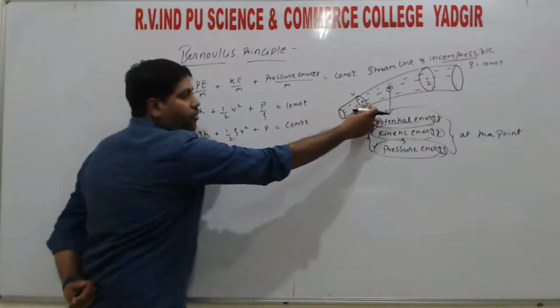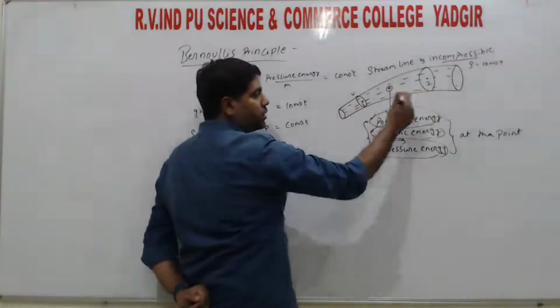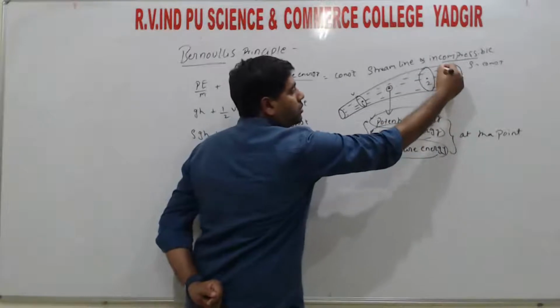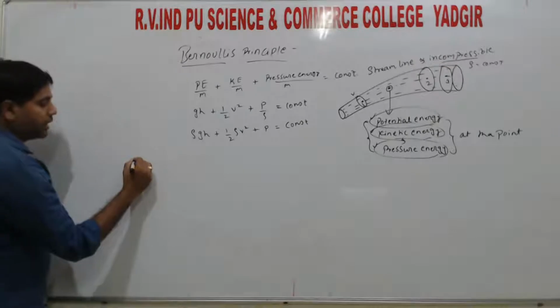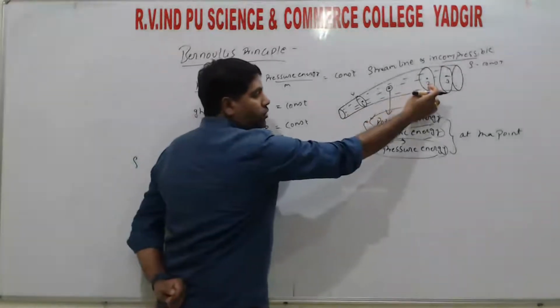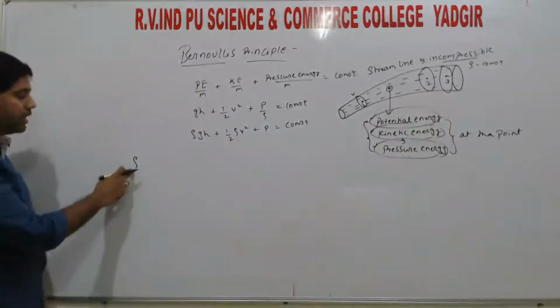So we can consider this at two different points. If I consider one more point, the third point, then if we write Bernoulli's principle, rho is constant at point 1, constant at 2, and constant at 3, hence we take rho common.